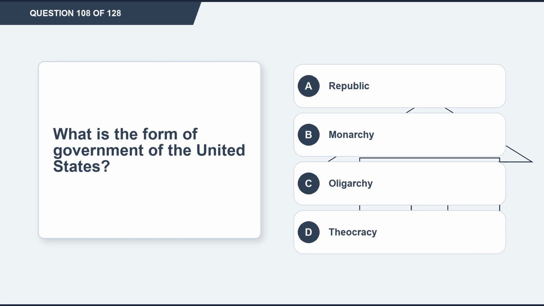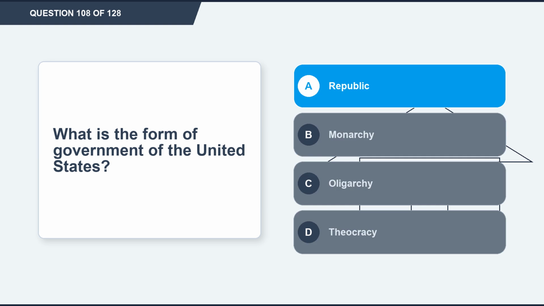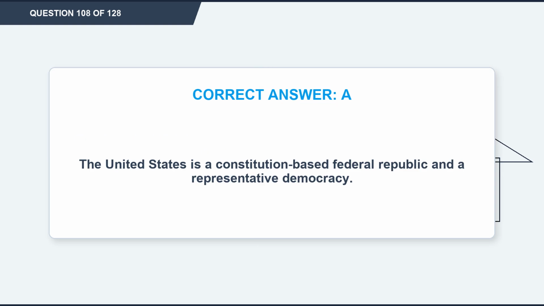Question 108. What is the form of government of the United States? Option A, republic. Option B, monarchy. Option C, oligarchy. Option D, theocracy. The correct answer is option A, republic. Explanation. The United States is a constitution-based federal republic and a representative democracy.